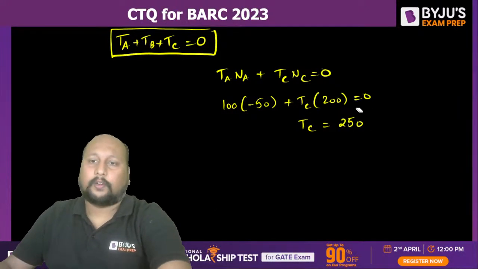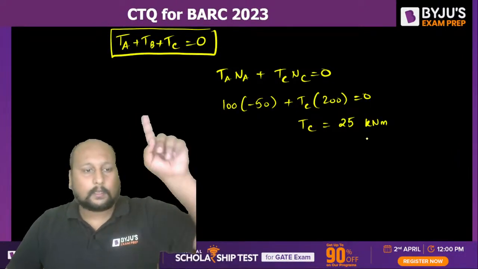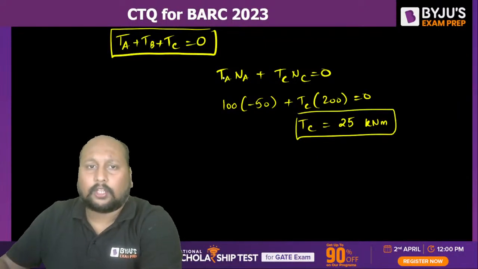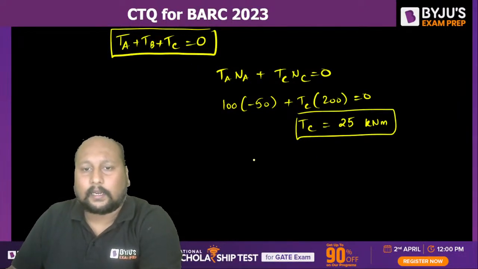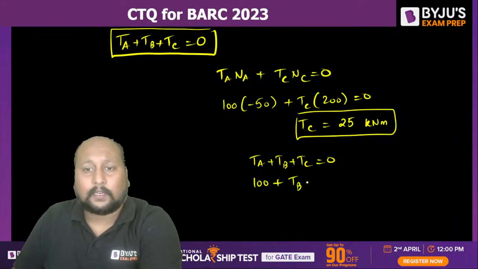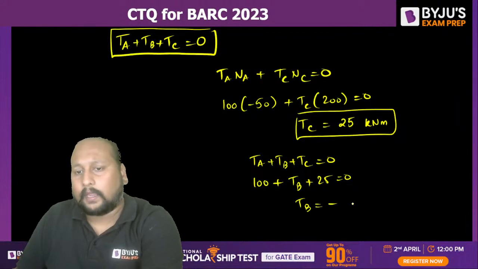Or 25, not 250. 25 kilonewton meter. Yes. So once I'm getting the value of TC, I know the value of TA, that is 100. I can write it as TA plus TB plus TC equal to 0. TA is 100 plus TB, that fixing torque we need to calculate, plus 25 equal to 0. So TB is equal to minus 125 kilonewton meter.